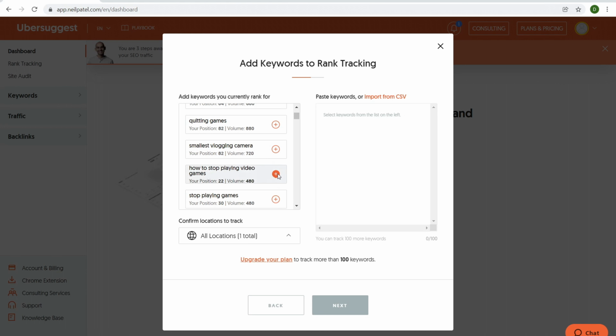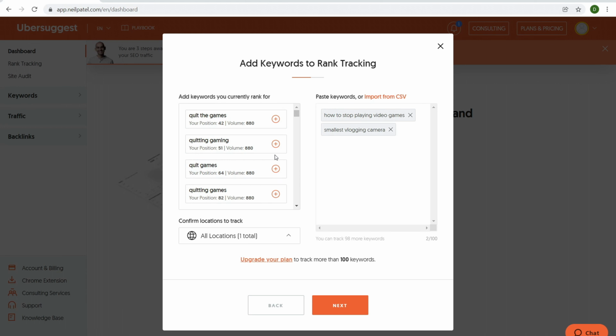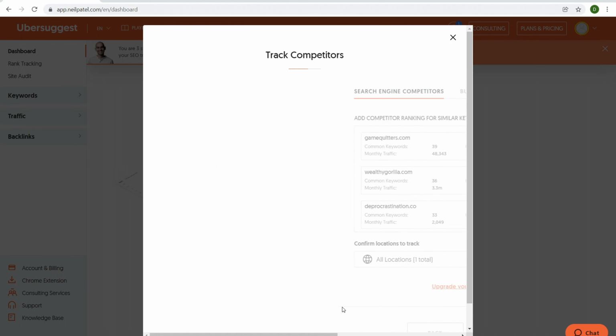Okay, how to stop playing games, small as a vlogging camera, and we'll just say quitting gaming. All right, there we go. And you can track more. You can track up to 100 keywords. If you want to track more than 100 keywords, you'd have to upgrade your plan. But honestly, that's a lot of keywords to keep tracking. Not for most people. If you're running a single website, that's a bit excessive. Anyways, let's click on next.